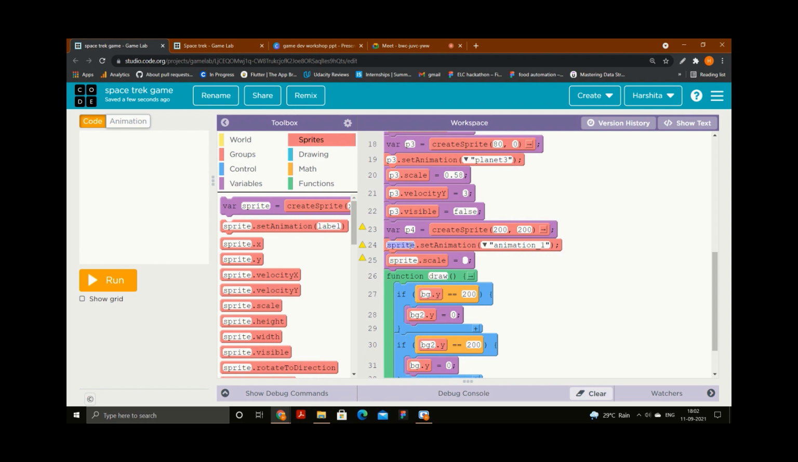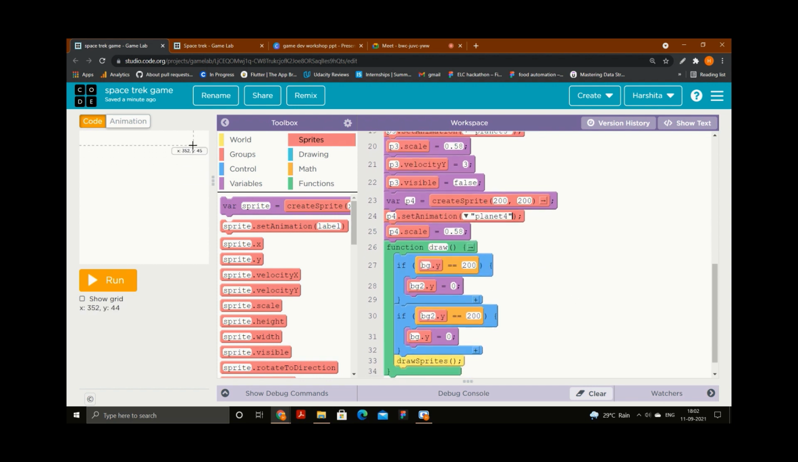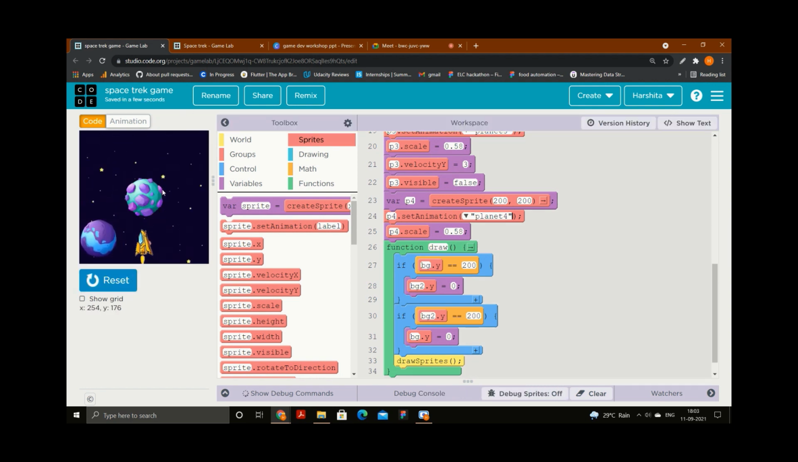It's p4, it's p4. Scale is 0.58. It's planet 4. Okay, the coordinates, yes, I want this planet to come from this area. See, right now it is in the middle of the screen. I want it to come from the top, and it should come from this area. So it's approximately 320. Okay, 320 in the x, and obviously y will be 0 because it is coming from the top. And also I don't want it visible like this.